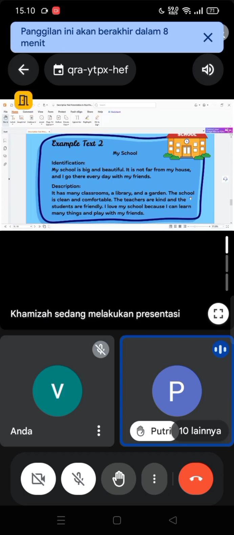The specific nouns like my school, then my house, the library, a garden, the teachers and the students, Miss. Yeah, what you have stated are called specific nouns.